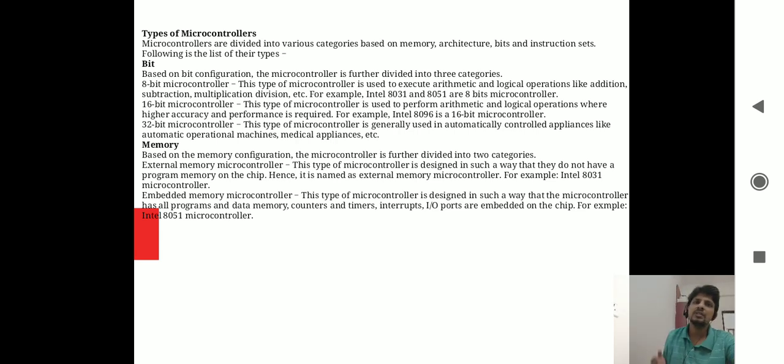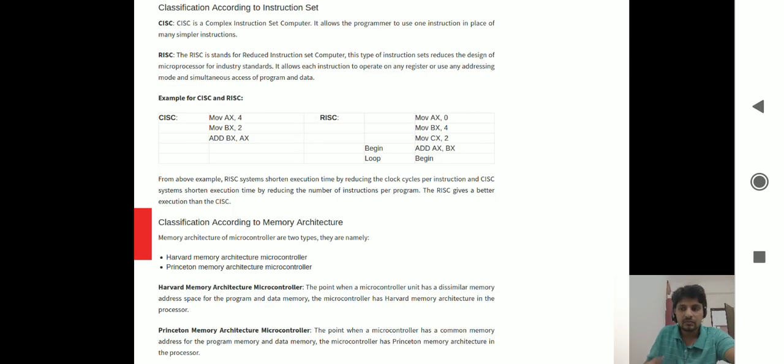Now when we come to the embedded memory microcontrollers, this type of microcontroller has all the program memory, data memories, counters, timers, and input output ports all embedded on the same chip. Example, 8051 is an embedded type of microcontroller. So this is the classification of microcontrollers based on memory.